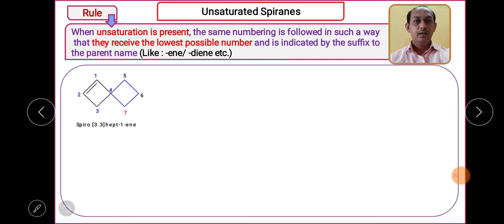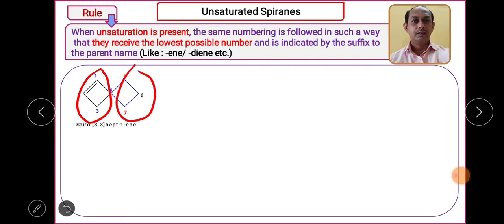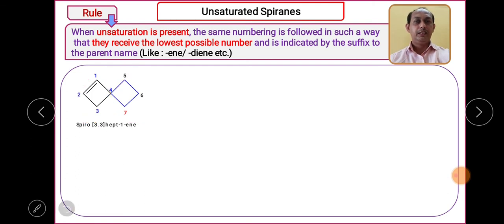This is a spiro compound, and both the rings have an equal number of carbon atoms. Then what should I start with? Again the prefix spiro, followed by the bracket. This ring has 3 carbon atoms, this ring again has 3 carbon atoms, so spiro 3.3, and the maximum number of carbons is 7.